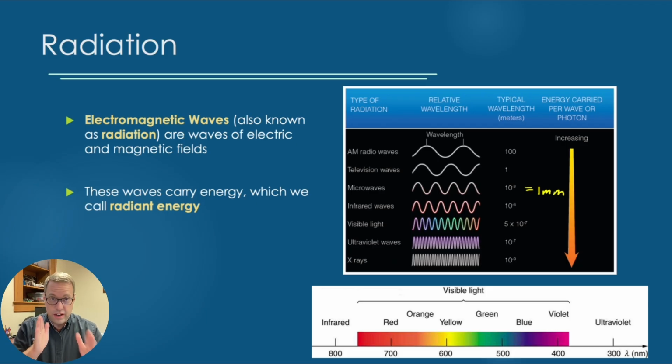Infrared waves are even shorter. There's a reason why they're called infrared. I'll talk about that in a second. Sorry, this slide changed on me. Okay, back. The size of an infrared wave is roughly 1 micrometer. Okay, that's 1,000th of a millimeter.